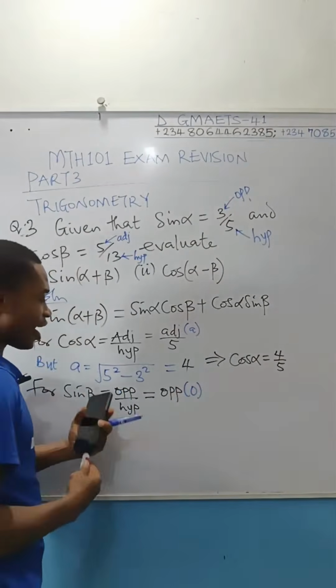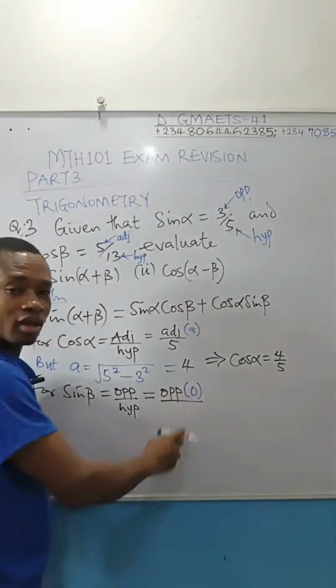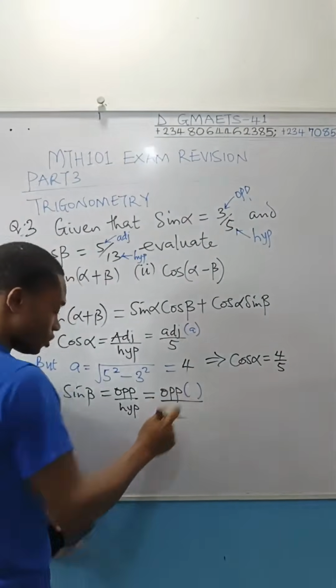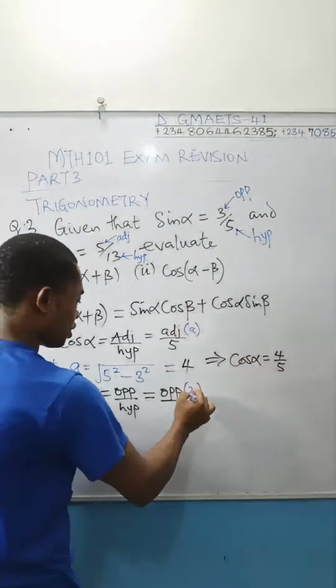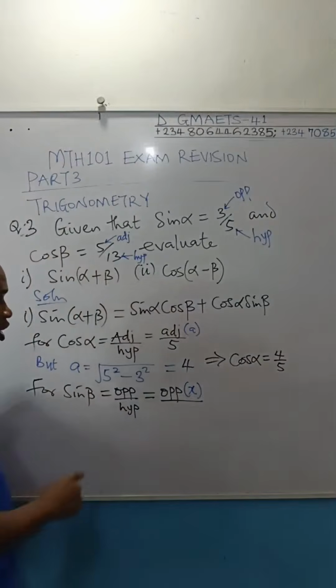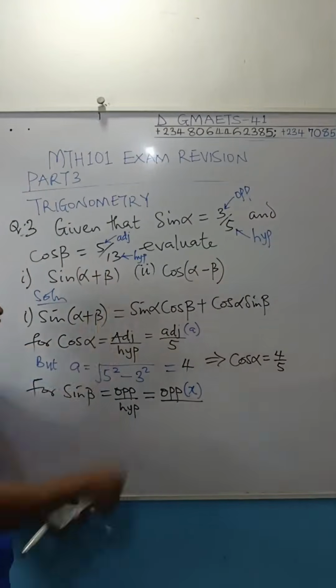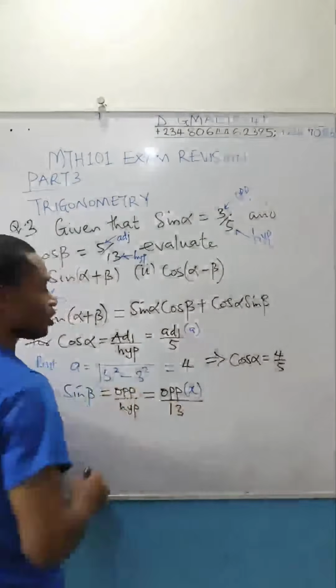Then that is divided by hypotenuse. What is the hypotenuse of this angle? I hope somebody will not think that this is 0. But let me use X as opposite for this angle. Now, what is your hypotenuse for this beta part? The hypotenuse is 13, so this is over 13.